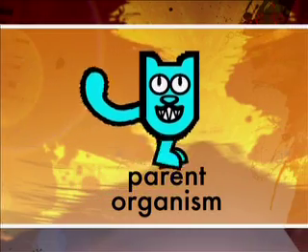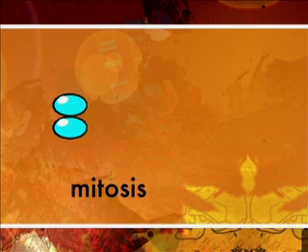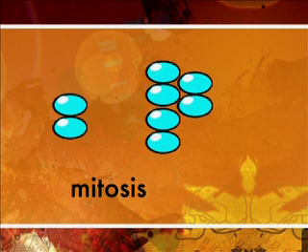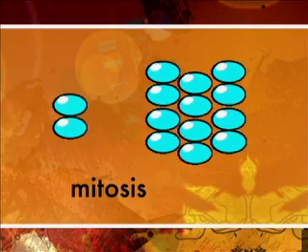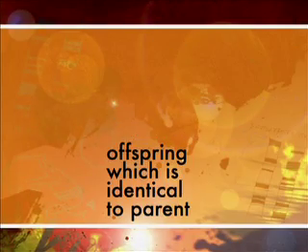The strange imaginary little creature is going to reproduce. It takes one of its cells, and this cell undergoes mitosis repeatedly. As the group of cells grow larger, it forms into a new organism. This new individual is identical to the parent organism because all its cells were produced by mitosis from one parent cell. This is what happens when an organism undergoes asexual reproduction.